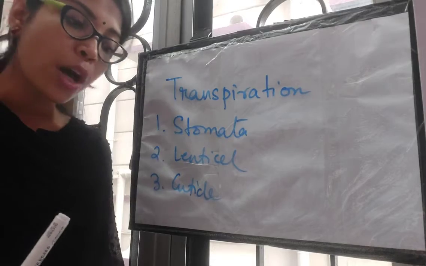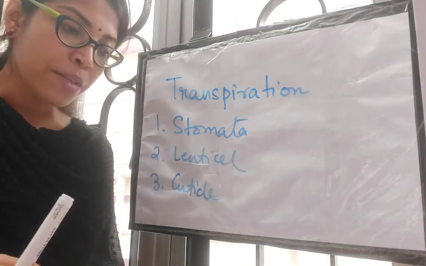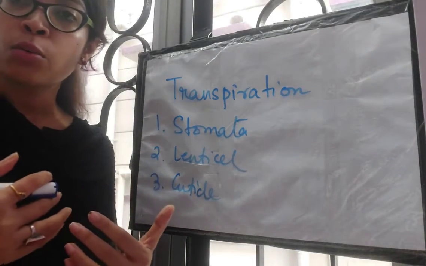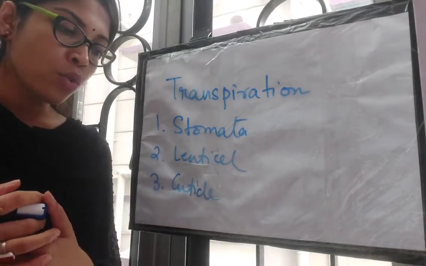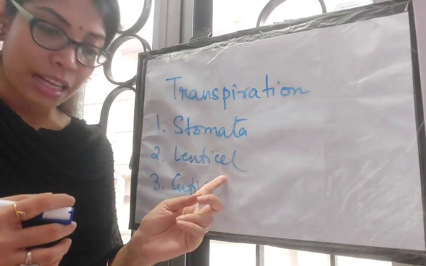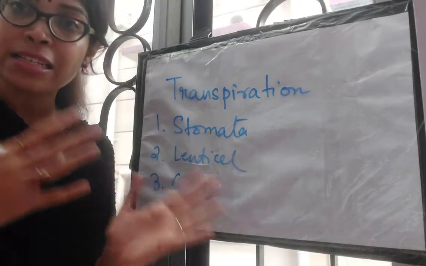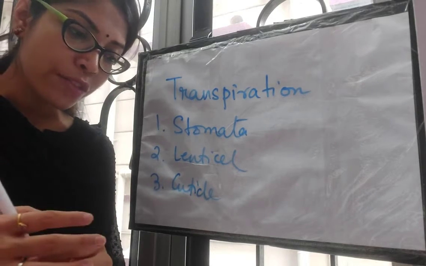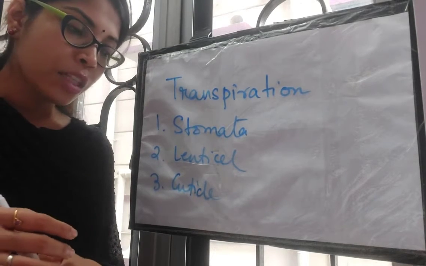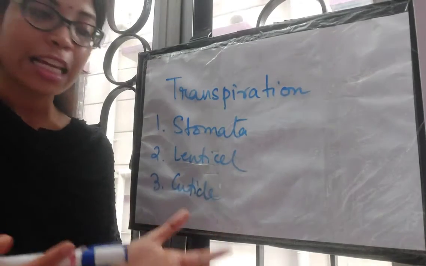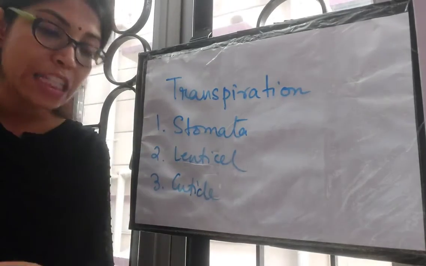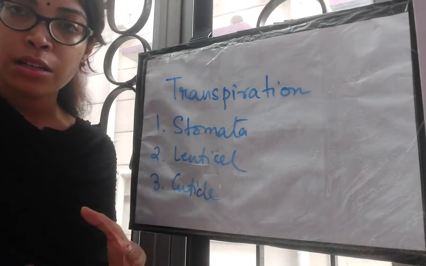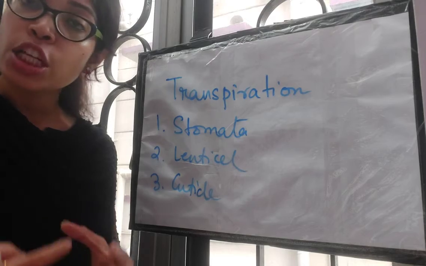Moving on to the second one, which is lenticel. In trees and shrubs, a lens shaped small pore. So all these are basically pores through which the water vapor is released. A lenticel is lens shaped, remember, like that, small pores that are formed at the surface of the stem. The transpiration that takes place through the lenticels is known as lenticular transpiration. From the name only, the type of transpiration gets its name, lenticular transpiration.